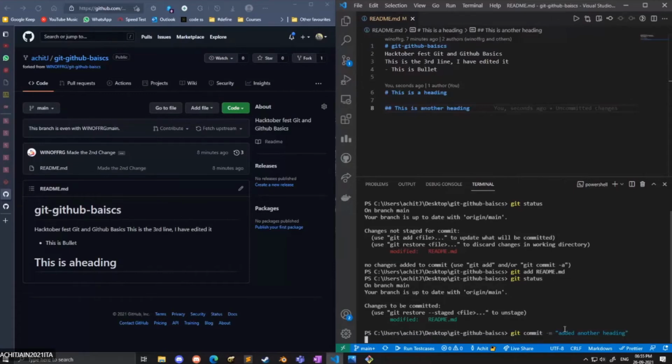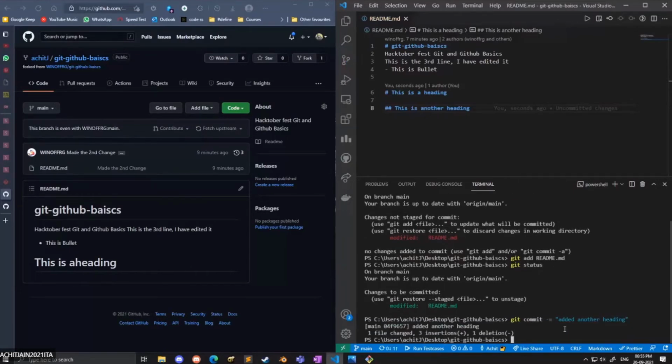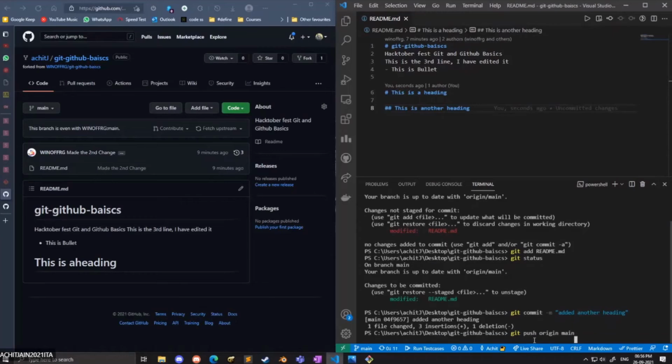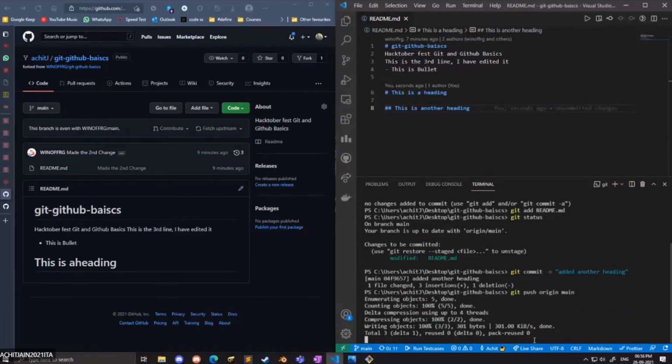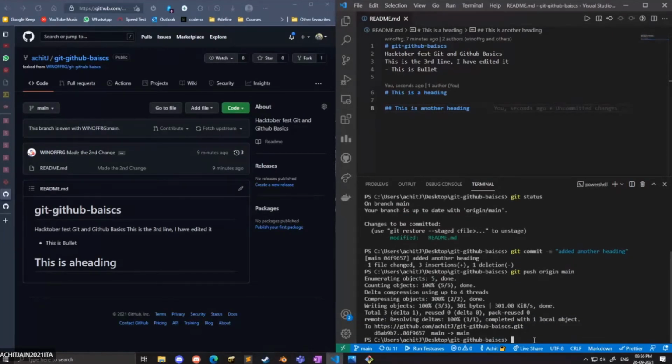Now once you commit this change, you will see the number of files changed and insertions, and now you need to push that change into your remote repository. Whose repository? Achit's repository, which is git-github-basics. Now write the command git push origin main. This will simply push that change in the readme.md file into his repository, and once he refreshes that tab, he will see the second heading that he added.